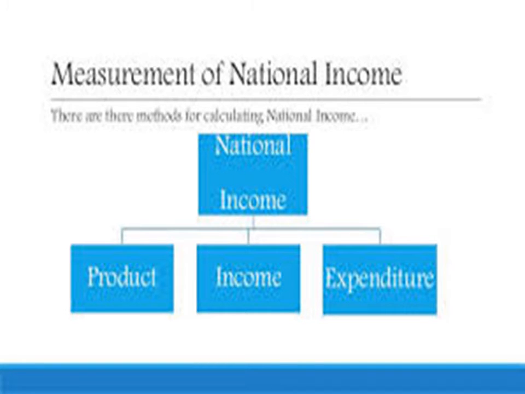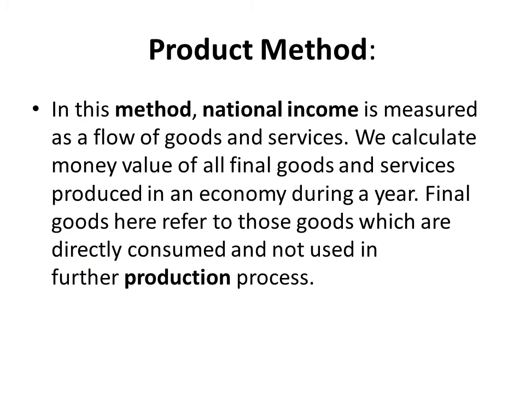Measurement of national income: product method, income method, and expenditure method. So there are three methods for measuring national income. Product method. In this method, national income is measured as the flow of goods and services. We calculate money value of all final goods and services produced in an economy during a year. Final goods here refer to those goods which are directly consumed and not used in further production process.